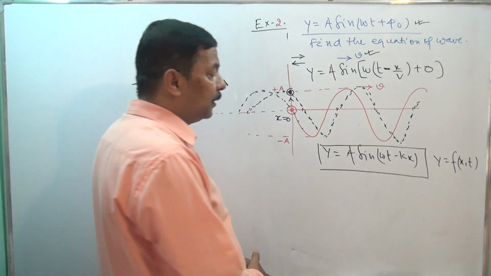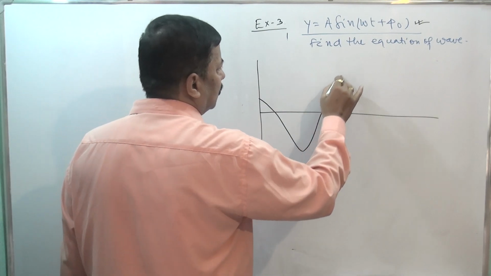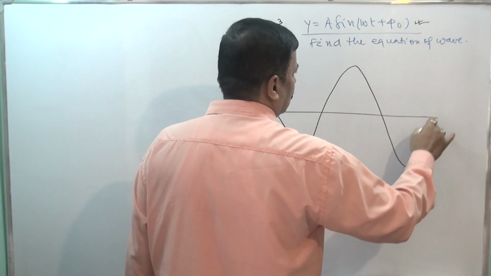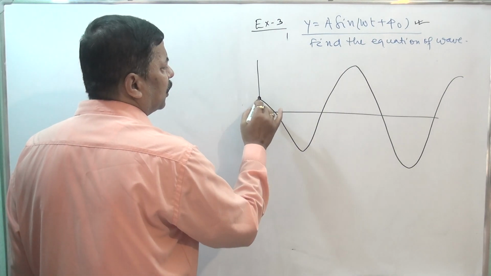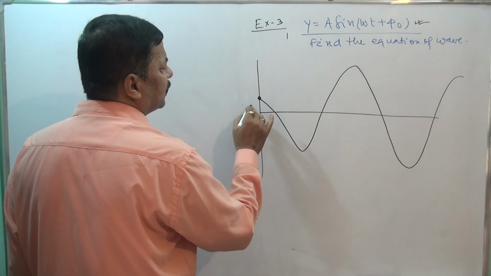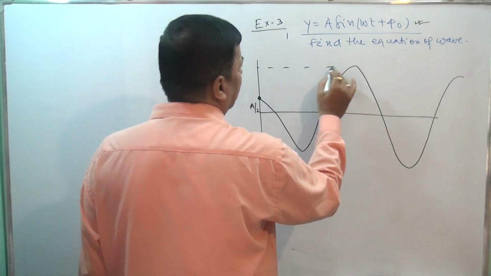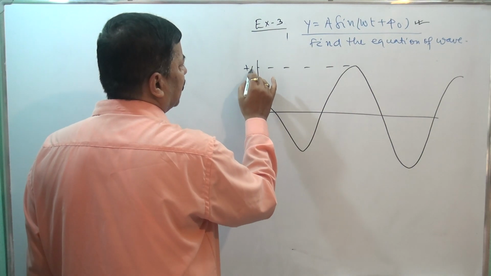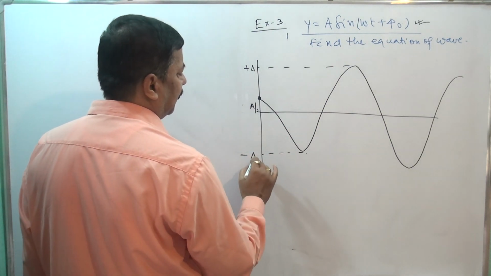Let us try to understand. Take the third example. Suppose here is the position of the particle, and this distance is a by 2, and here plus a, minus a.